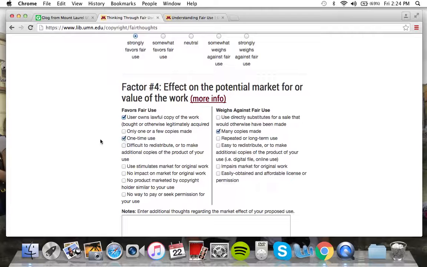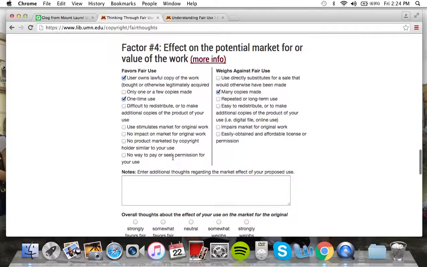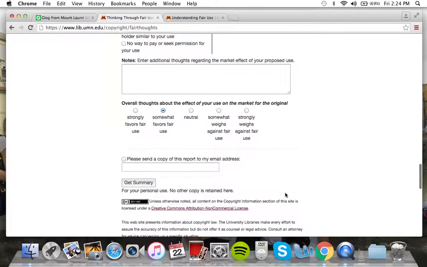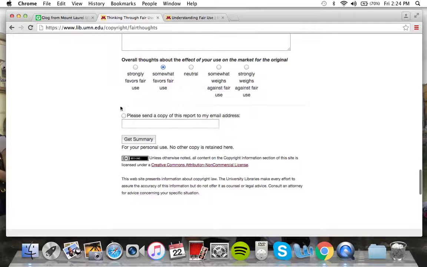It would be a one-time use just for a day in my class. Can go through the rest of these. So this one, maybe I'm not as sure that it favors fair use, so I might go somewhat favors fair use down here. And then at the bottom, if I wanted to, I could send a copy of this report to my email address to save for future reference, and then I'm going to click Get Summary.